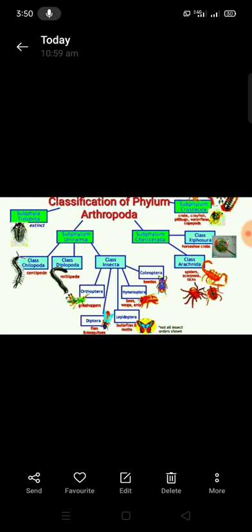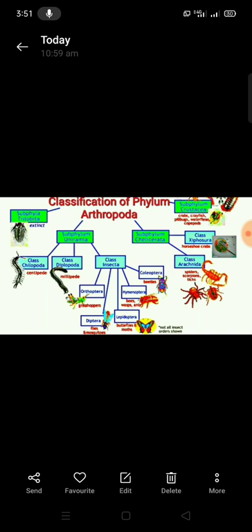First one is the Arthropoda, which is the largest group, and arthropods occur in all types of habitats. These are bilaterally symmetrical animals, triploblastic animals, and the coelom is completely filled with fluid, that is the hemocoel, and the body is segmented. The body is divisible into 3 regions: head, thorax and abdomen, and is covered by an exoskeleton formed of chitin.